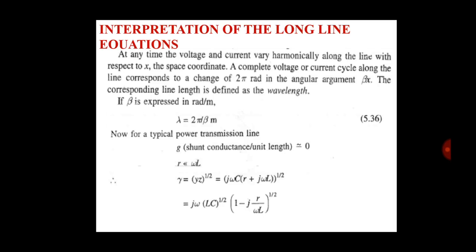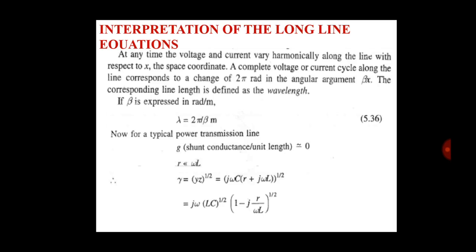If beta is expressed in radian per meter, then lambda is equal to 2 pi by beta.